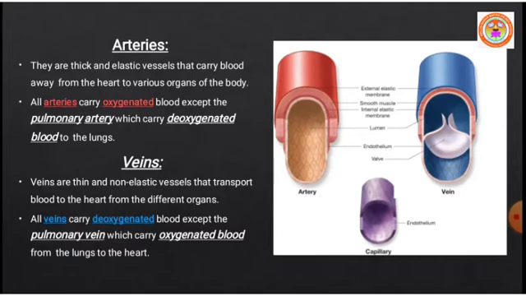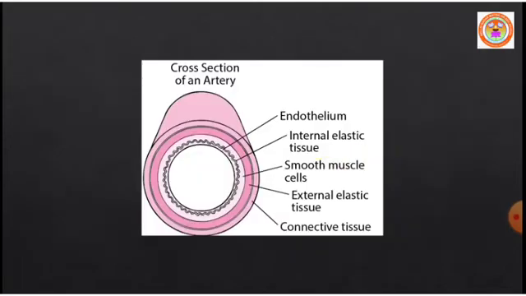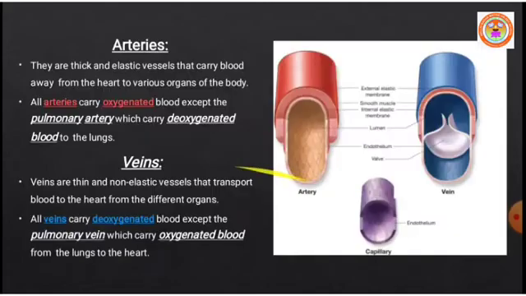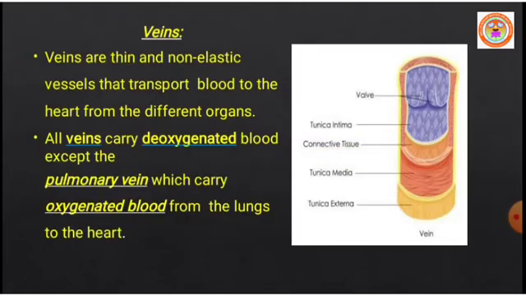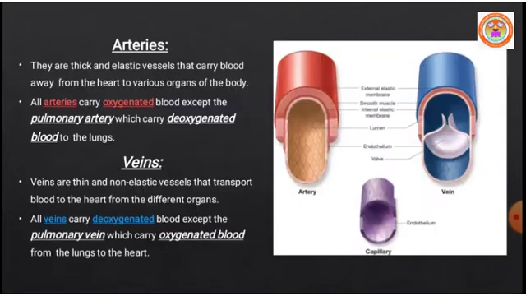Arteries are thick and elastic blood vessels. They carry blood away from the heart to various organs of the body. You are seeing the cross section of an artery, children. You can see the layers of this artery. All arteries carry oxygenated blood except the pulmonary artery.